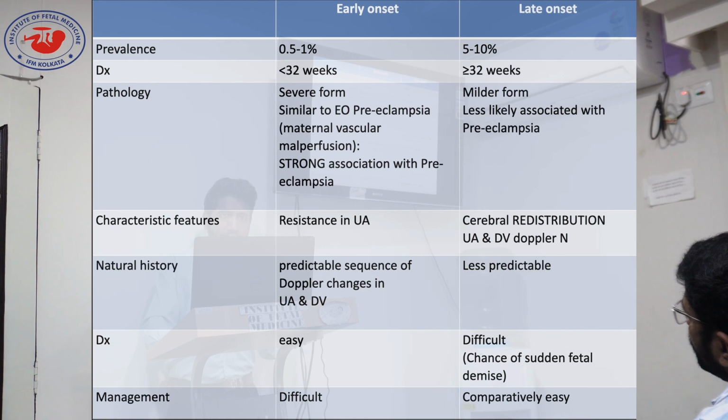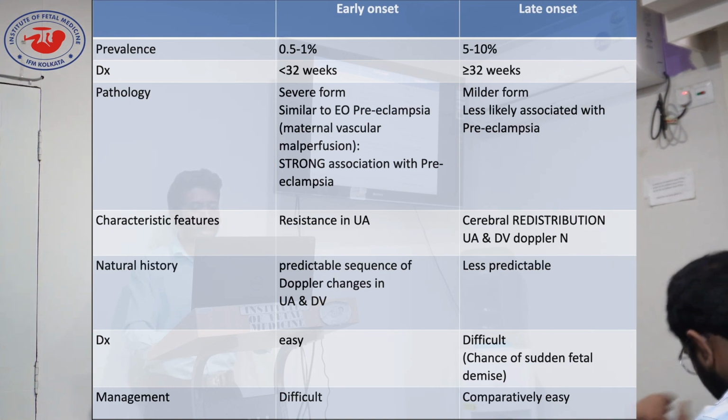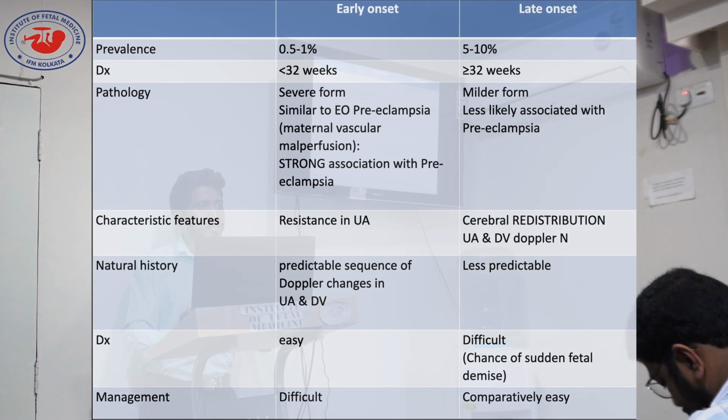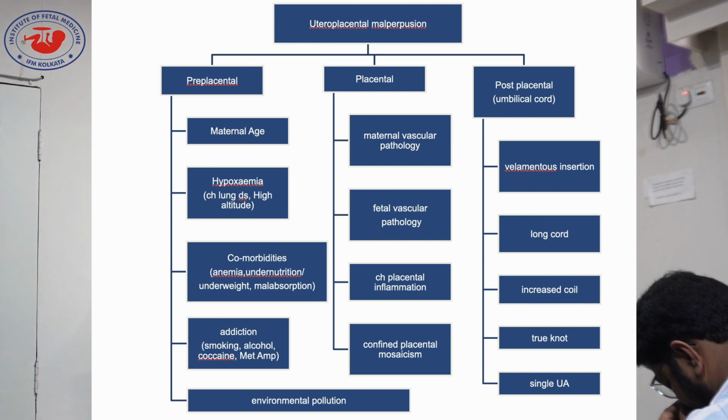Diagnosis is easy for early onset and very difficult and challenging in case of late onset. Management is difficult in early onset and comparatively easy in late onset. So there is a huge paradox. Diagnosis is easy in early onset, but management is difficult. And in late onset, the diagnosis is difficult and challenging, and there is a huge chance of sudden fetal demise. But if diagnosed, management is comparatively easy because the pregnancy is already near term or past term, so the sole management is just termination of pregnancy.